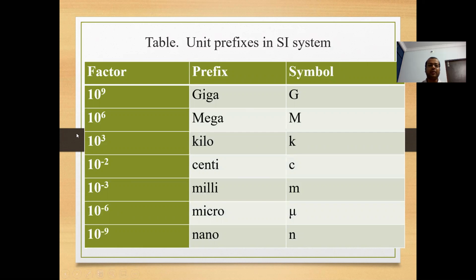Similarly, 10 to the power 6 we are denoting it as mega, capital M. 10 to the power 3 is kilo, K. 10 to the minus 2 is centi, C. 10 to the minus 3 is milli, small m. 10 to the minus 6 is micro, mu. And 10 to the minus 9 is nano. Okay, so these are the symbols which we are using.